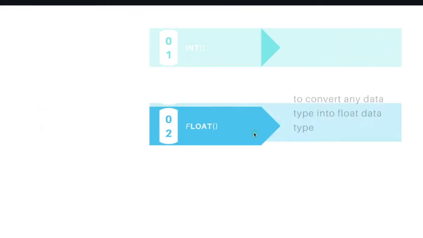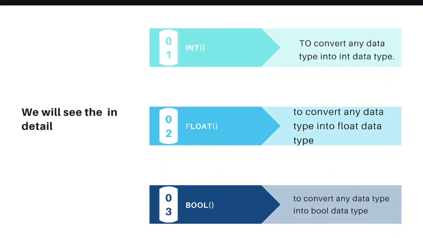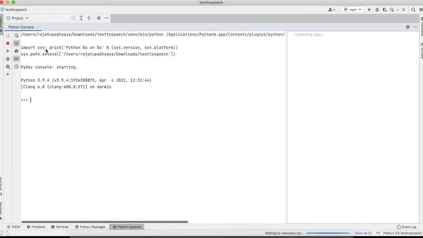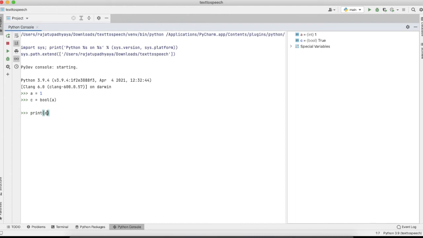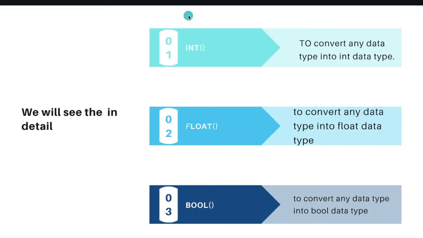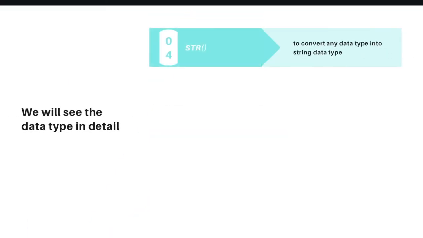Now the next is boolean, to convert any data type into a bool data type. So now we will see the bool data type. Suppose I am taking one variable like 1. If we change it by doing bool and passing 1, then 1 is true. So if we print C, it will give us True. You can also check the type, that is bool.